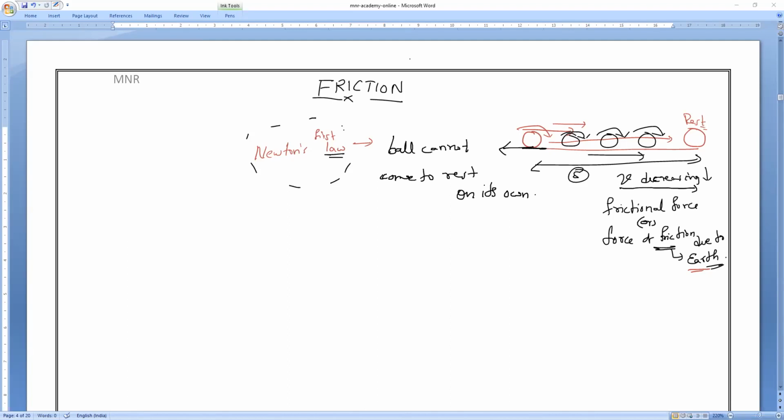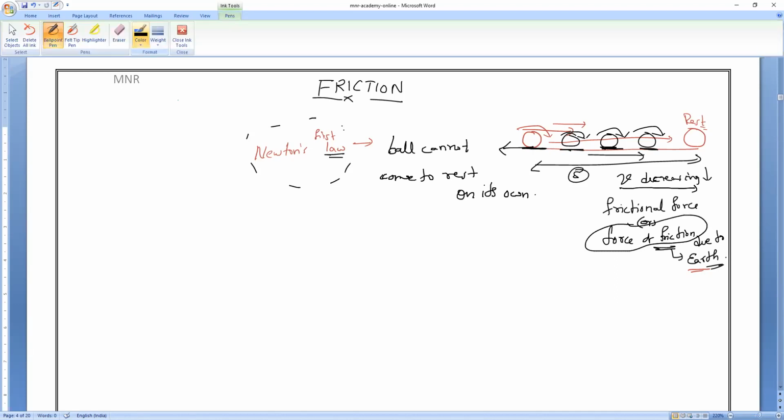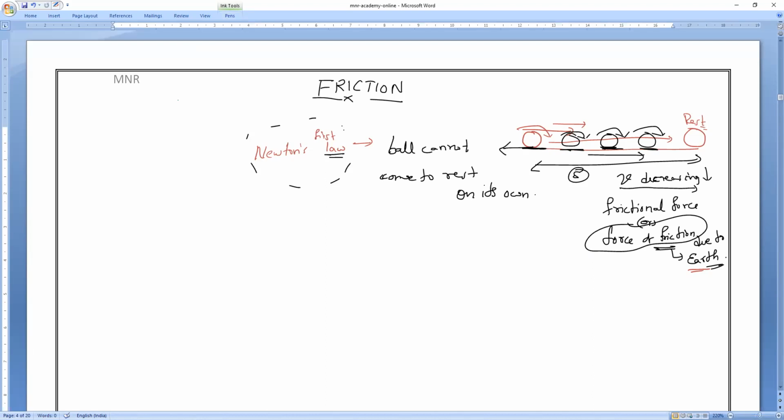What is the force we used to call, which makes the ball decelerate wherever it is in contact? That is known as the force of friction, or we can say frictional force.